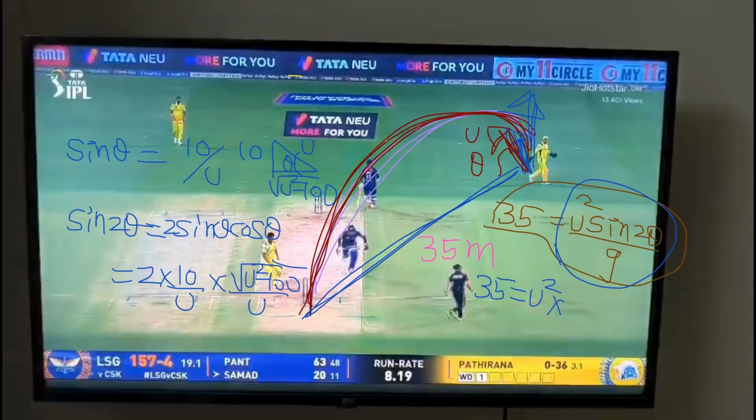Sin 2 theta is how much? 2 into 10 into root of... all these calculations are already given. This much calculation was given once upon a time in an exam. Tell me, u square will come by g will come, correct or not? U square will get cancelled. What to do after this? One g also gets cancelled.